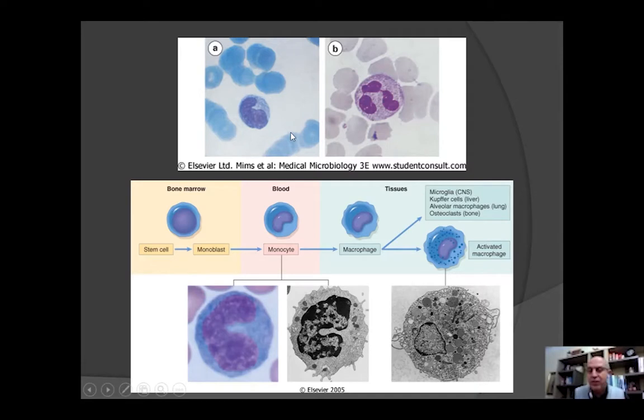What's the difference between the two? Monocytes are born in the bone marrow from stem cells. In the blood, there are monocytes. You see here real pictures from a photonic microscope and an electron microscope. And once they enter the tissue, they will become macrophages. So macrophages are old monocytes, or previous monocytes. They went to the tissue and they will become specific. Do they go back? No, it's a one-way direction. Monoblast, monocyte, macrophage.